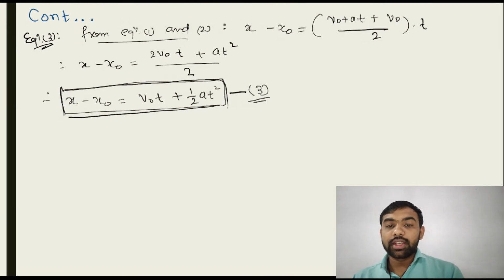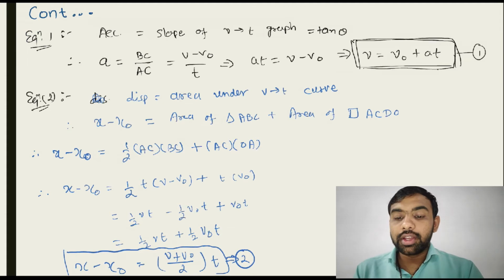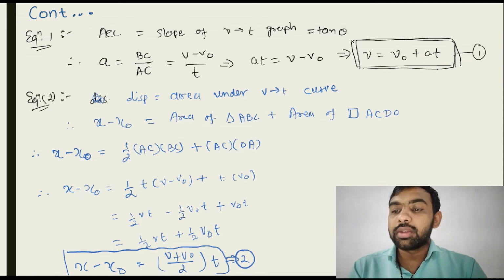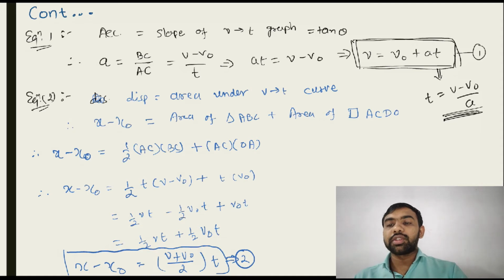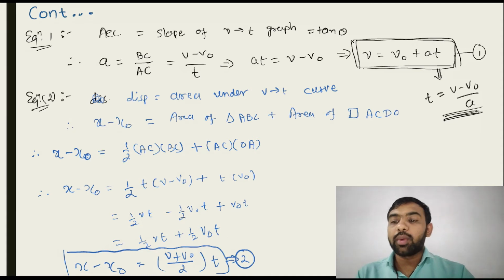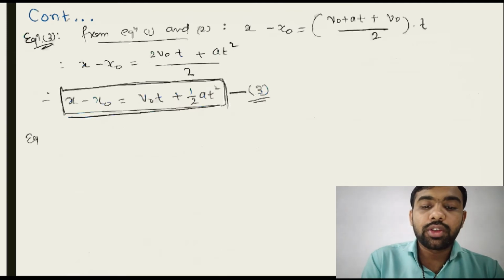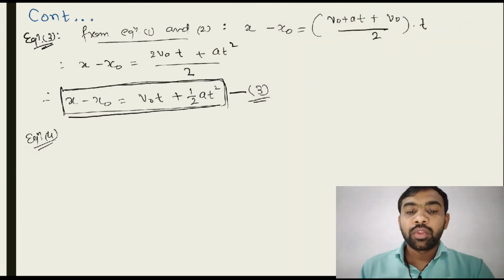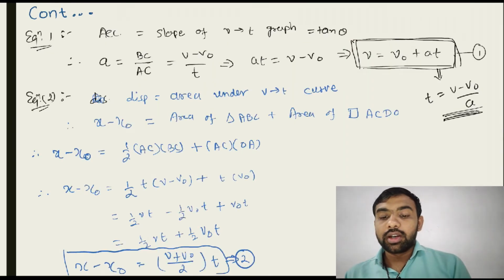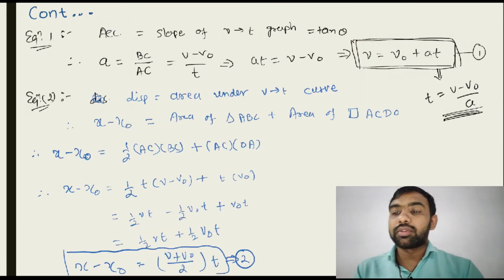Now see this next one. Here in equation number 2 you just replace the t. So what is the t from here? t is equal to v minus v0 upon a. You just put the value of t in equation number 2, and we get equation 4. Let's derive this fourth equation.